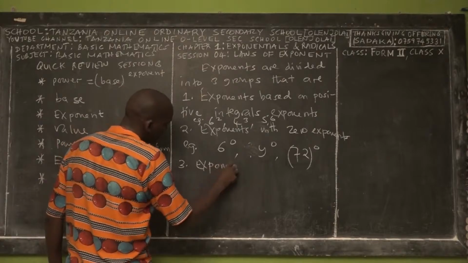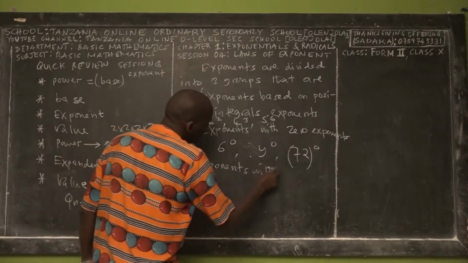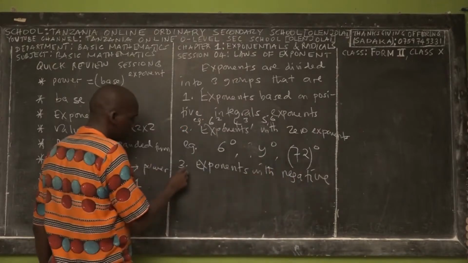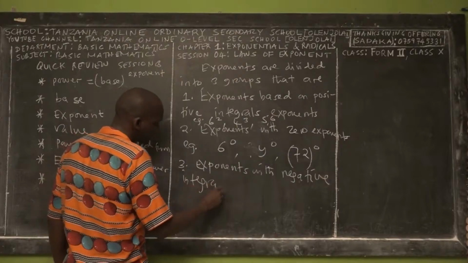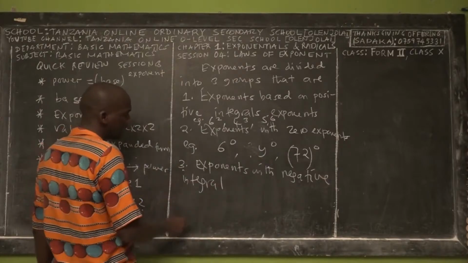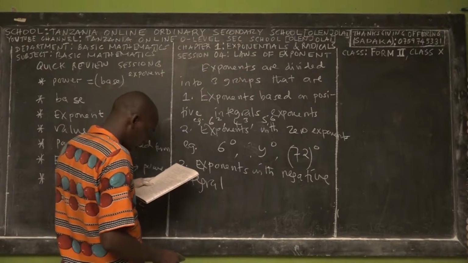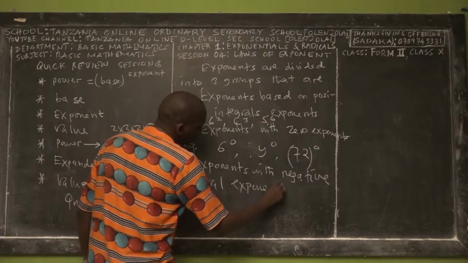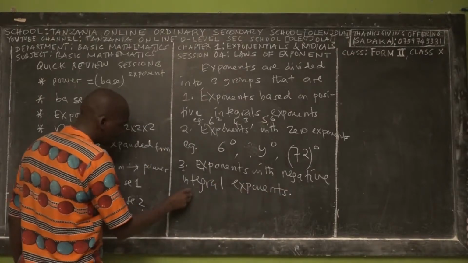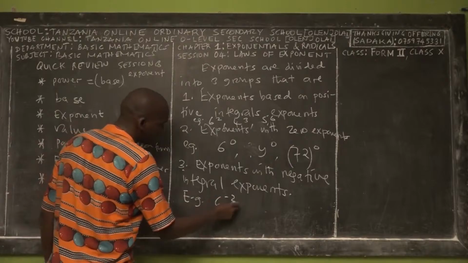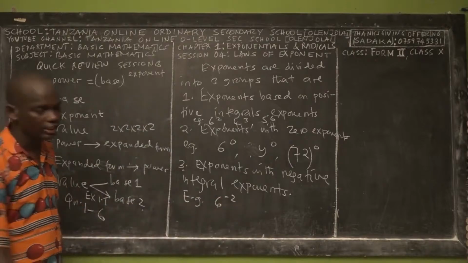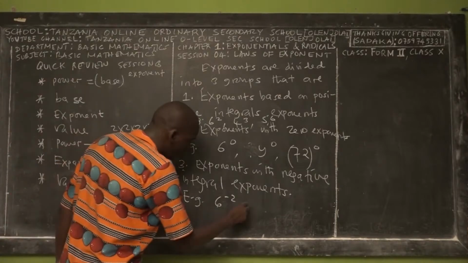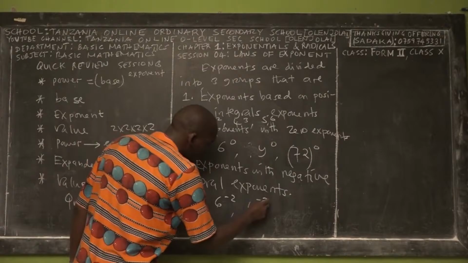Exponents with negative integers. We haven't discussed this part. Negative integers means negative integral exponents. So what do we mean? An example of this category is 6 power negative 2. You see the exponent here is negative. It's no longer positive, right? And then also you can have, let's say, 4 power negative 3.